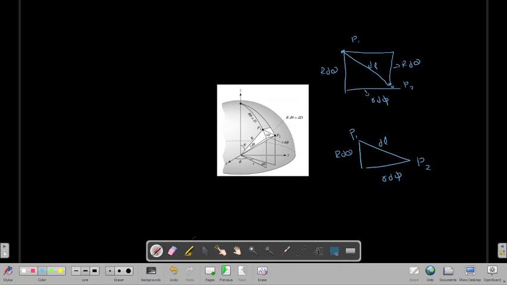So you can simply see that I can write the distance between 2 points as dl square is equal to r into d theta square plus r into d phi square. This is how this comes.